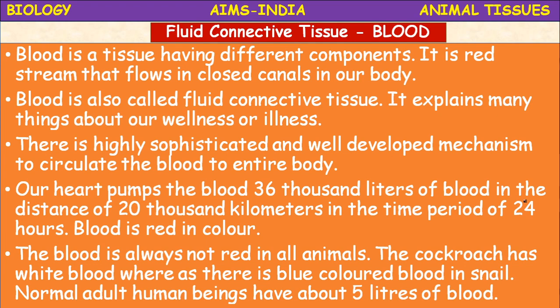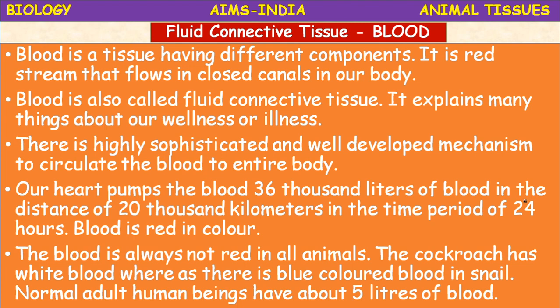The normal adult human being has about 5 liters of blood. A chief component of the blood is water in the form of plasma. 70 to 80% of the blood is composed of water, that is in the plasma.